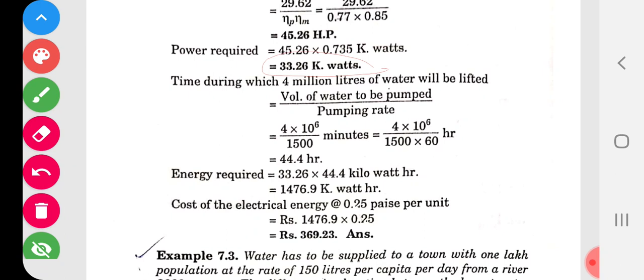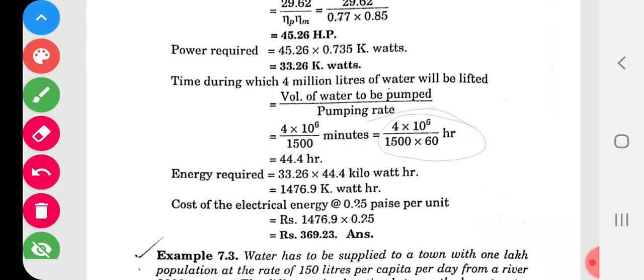Next, the time during which the 4 million liters of water will be lifted. What is the time? Time can be calculated as the volume of water to be pumped divided by the pumping rate. The volume of water to be lifted is 4 into 10 to the 6 liters, as I told you, it is given in the problem. And 1500 is also given, that is the pumping rate. Both values are already given. Simply put the values in the equation. The answer is in minutes, which is converted into hours here.